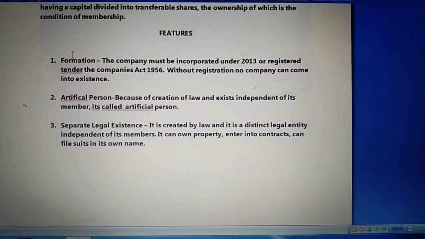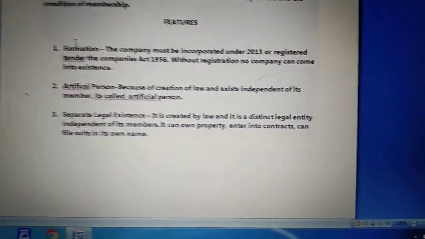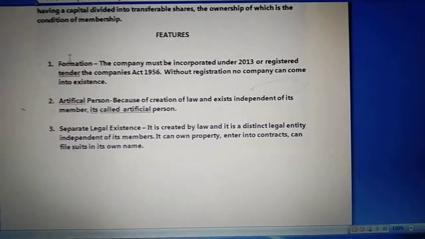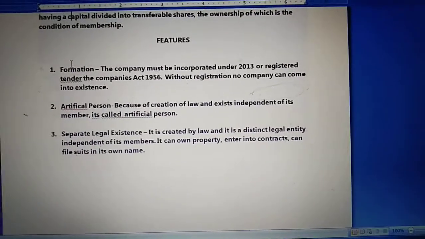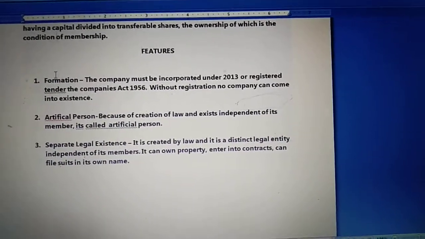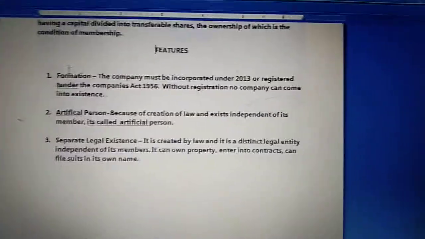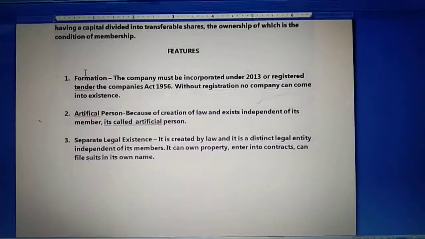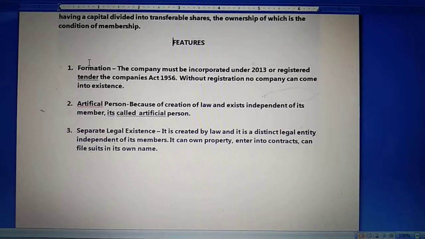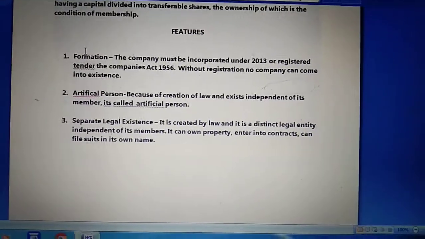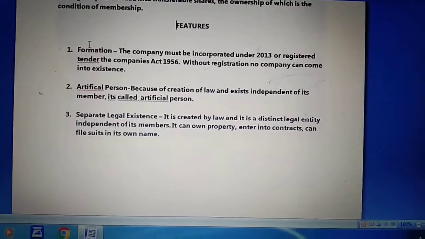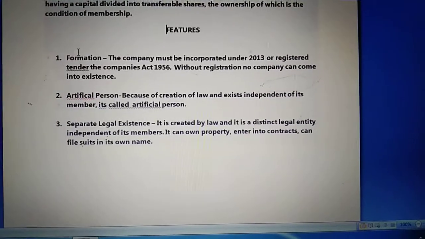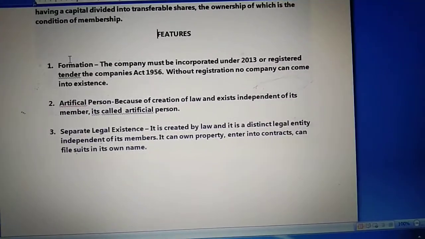Now the next is separate legal existence or separate legal entity. Because a joint stock company is created by law, it is a distinct legal entity independent of its members. It can own property, enter into contracts and file suit in its own name. Children, the separate legal existence feature says that from the day of incorporation a company acquires an identity distinct from its members. Its assets and liabilities are separate from those of its owners. The law does not recognize the business and owner to be one and the same.